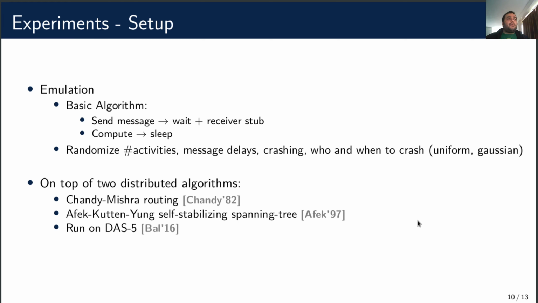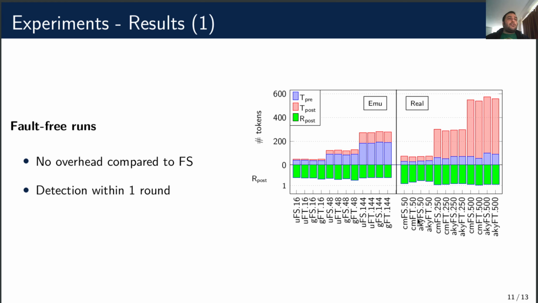Now onto some results. Here we measure the tokens in runs without failures. On the left we have the results of the emulator and on the right the others. In the top part we see that in both cases the fault-tolerant algorithm requires the same number of control messages as the fault-sensitive algorithm. In the bottom part we see that termination is always detected within one round.